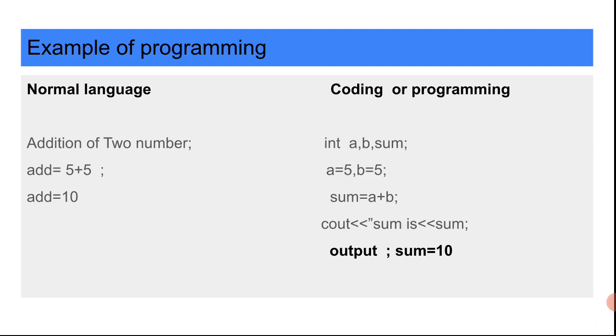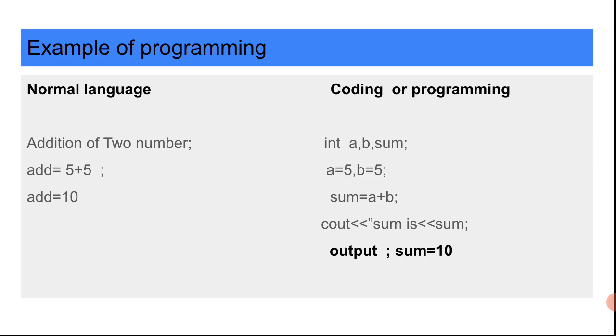This simple addition is done by the computer with the help of a software language, and we call this process coding or programming. Programming is very important. We tell the computer to do our work, so we write in a computer readable language, that is a program, that is computer languages, software languages like C++ and so on. That is why on the right hand side we have the coding or programming.